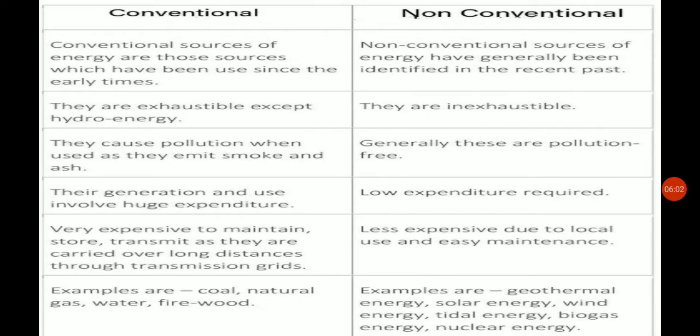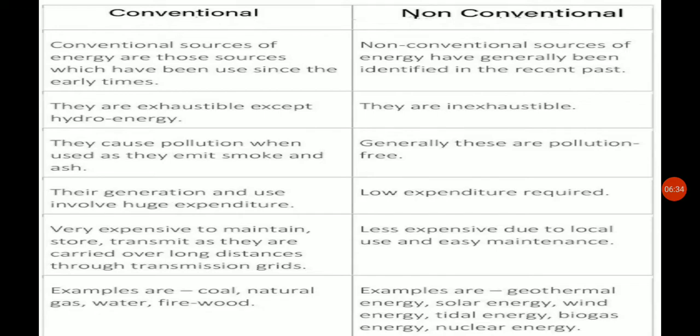And here it is, non-conventional sources of energy have generally been identified in the recent past. That means non-conventional sources have been found recently, that means they were invented or discovered in the recent times, in the present situation. Conventional sources are exhaustible except hydro energy, and non-conventional ones are inexhaustible.